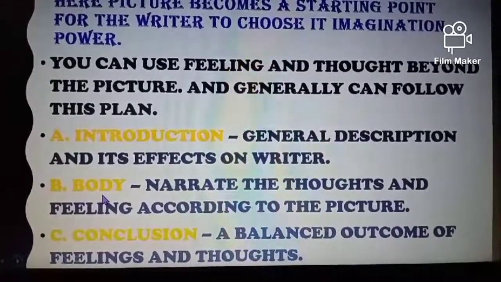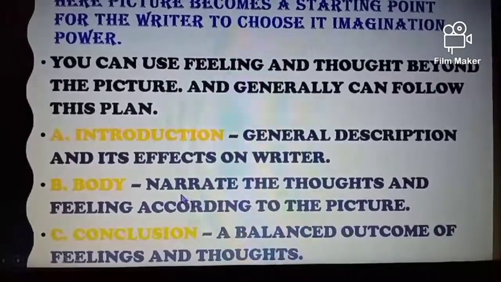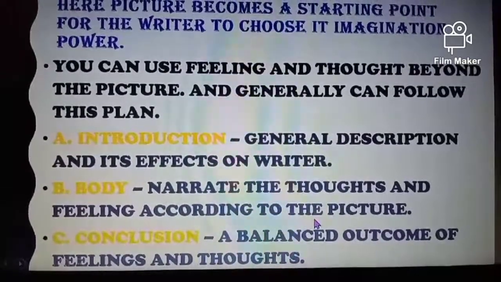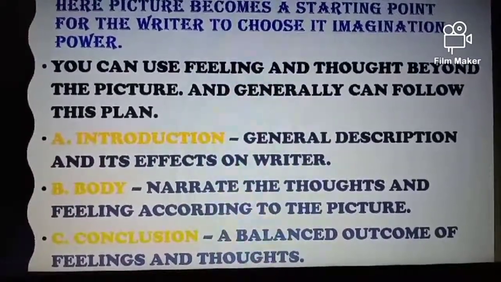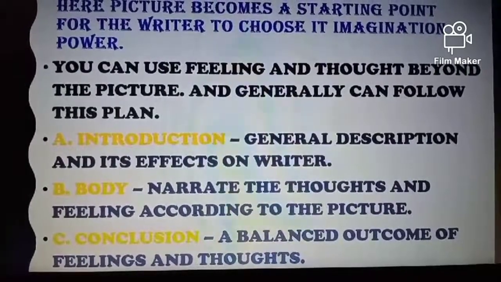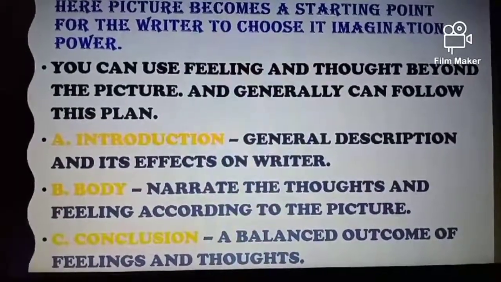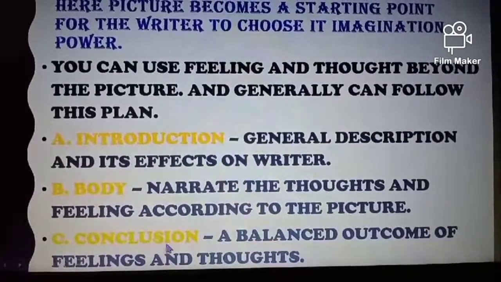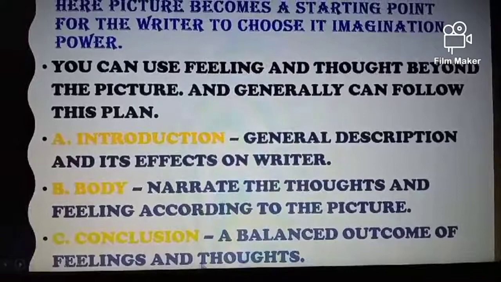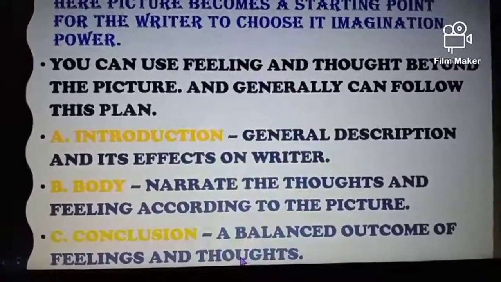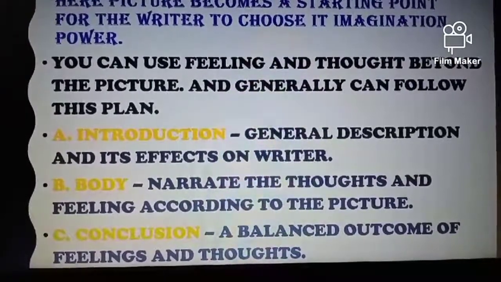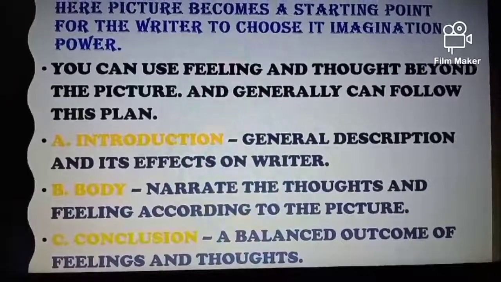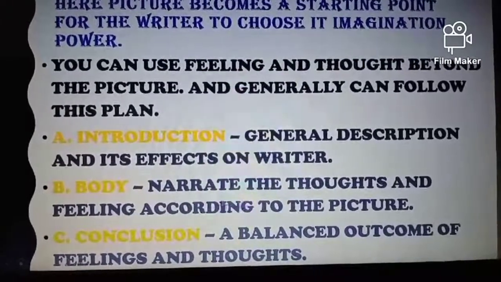Second, the body part. In the body part, you can write down the narration, the thoughts and the feelings according to the picture. Whatever thoughts and feelings come according to the picture, we can narrate in an effective way in the body of the composition, and in the conclusion a balanced outcome of feelings and thoughts. We can have the proper balance of feelings and thoughts in the conclusion part, and like that we can try to have the feelings and thoughts in a better and effective way.